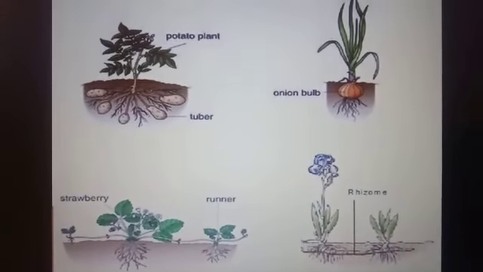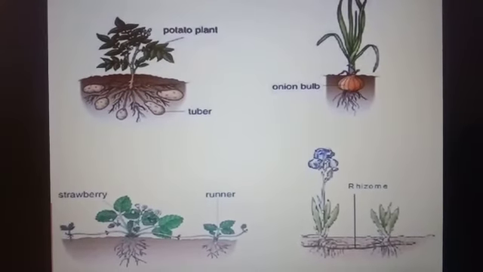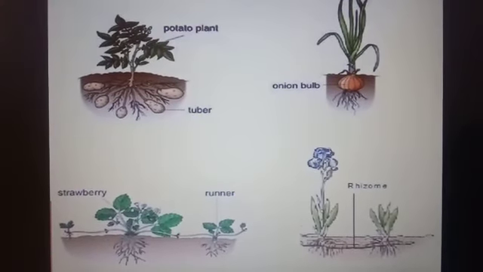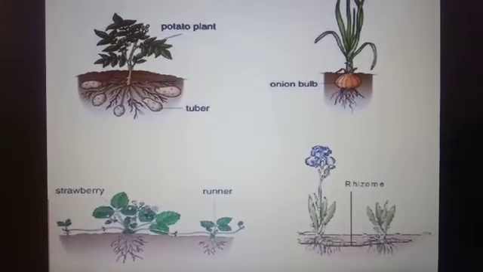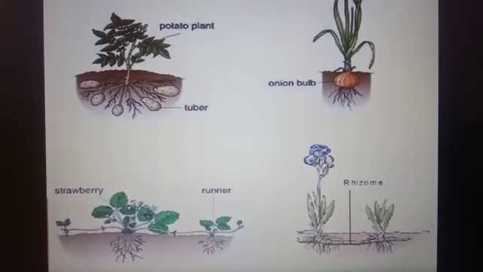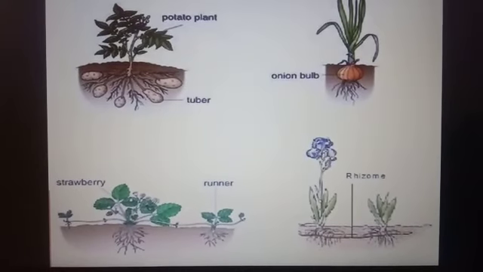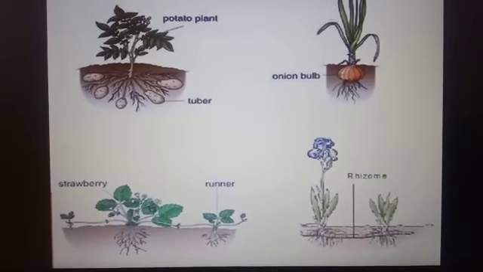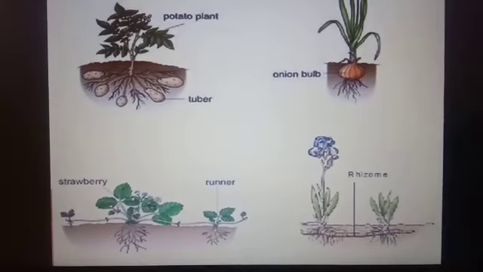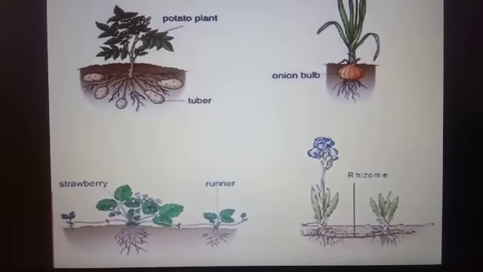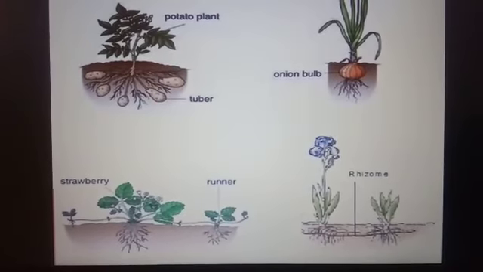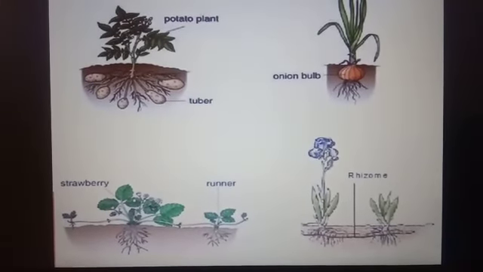Onion is a type of modified shoot. It has a bulb with thick leaves. Such bulbs are capable of producing a new bulb with the help of buds. Then in some plants such as Colocasia and Gladiolus, reproduction takes place with the help of a swollen stem called a corm.